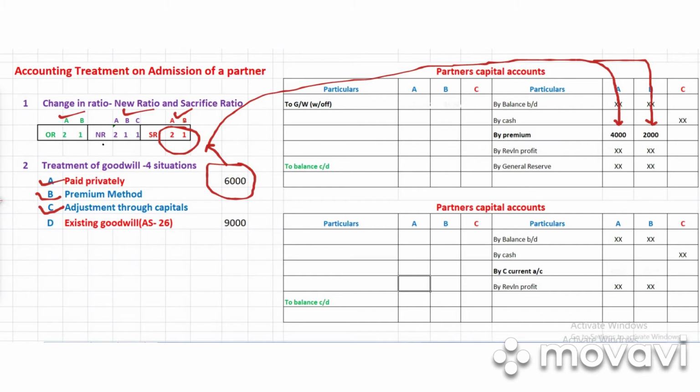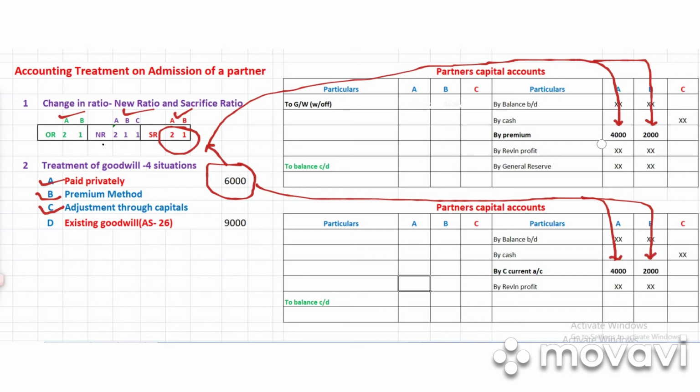That means A should be getting 4,000, B should be getting 2,000. There is no change. Total goodwill is 6,000. The same amount we are taking, 6,000. So A should be getting 4,000, B should be getting 2,000 as their share. So here also the money should be going to A's capital account and B's capital account. There is no change in that concept.